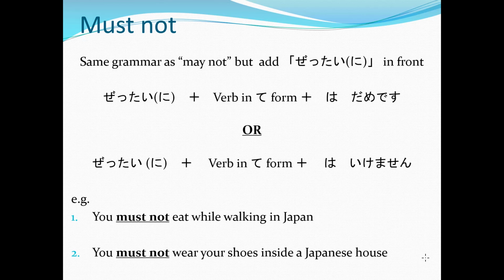And you must not wear your shoes inside a Japanese house. Obviously. That's disgusting. So, 1, we have you must not eat while walking in Japan. Nihon de, our verb while walking, aruki nagara. Nagara is a separate grammar. So it means while plus the verb that comes in front of it. So while verbing. Oh, whoops, I seem to have forgotten to add zettai ni, so don't do that because that's the difference between may and must not.